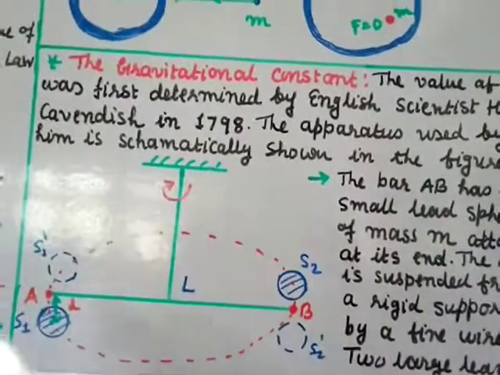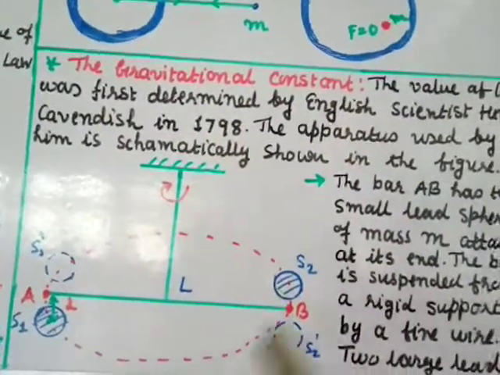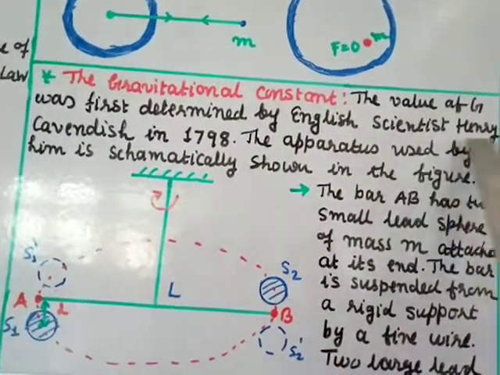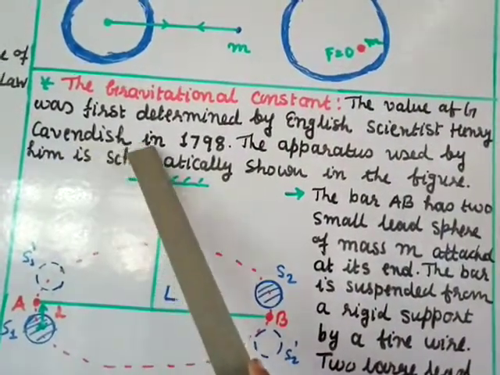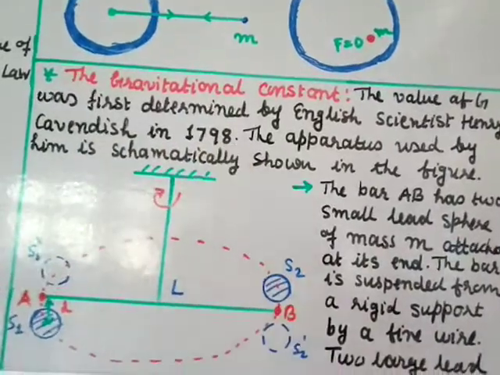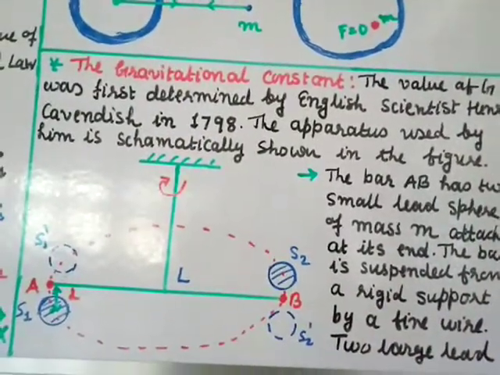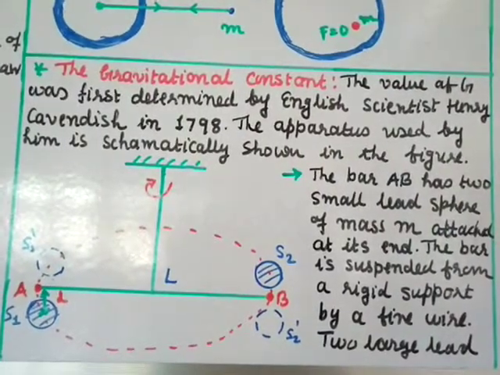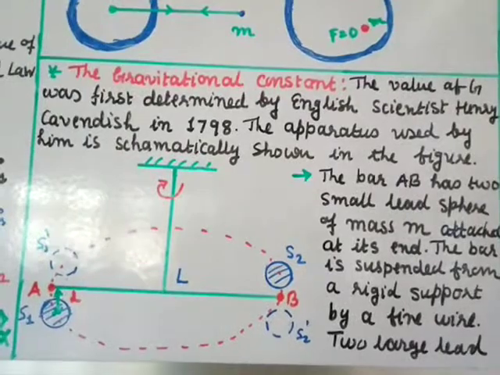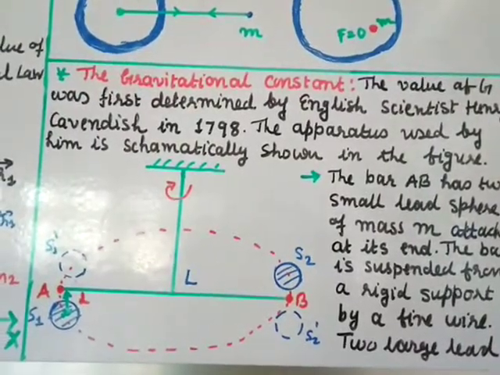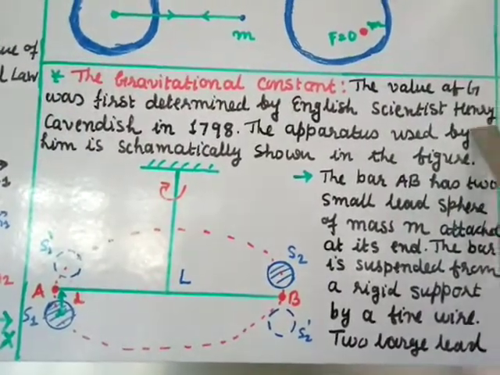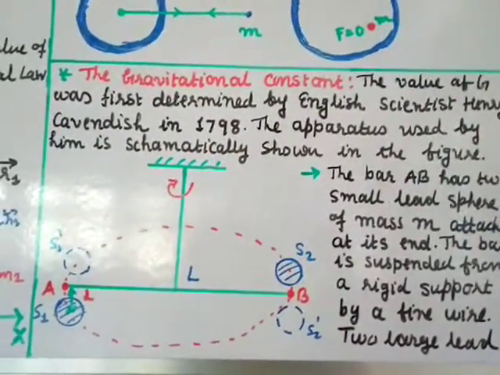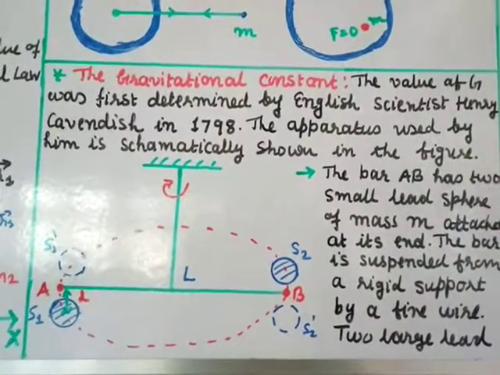So now we shall start the gravitational constant. The value of G was first determined by the English scientist Henry Cavendish in 1798. The value of the gravitational constant capital G, which comes in the gravitational force, was determined by Henry Cavendish. He did the experiment and found the value of G.